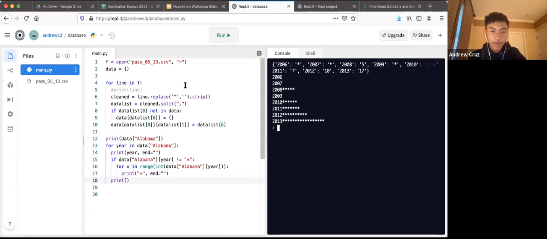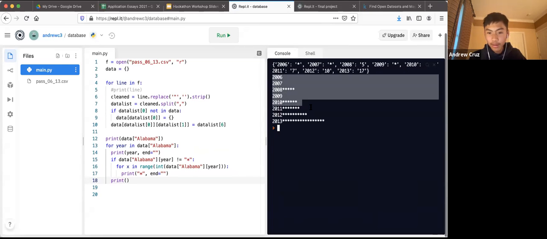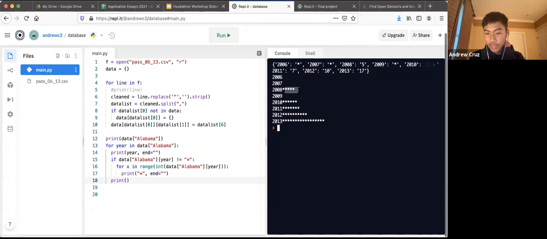So that's pretty much it for the first part of our program. This is just taking the data, looking through it, picking a certain part of the data, and then printing out this data in this nice histogram.